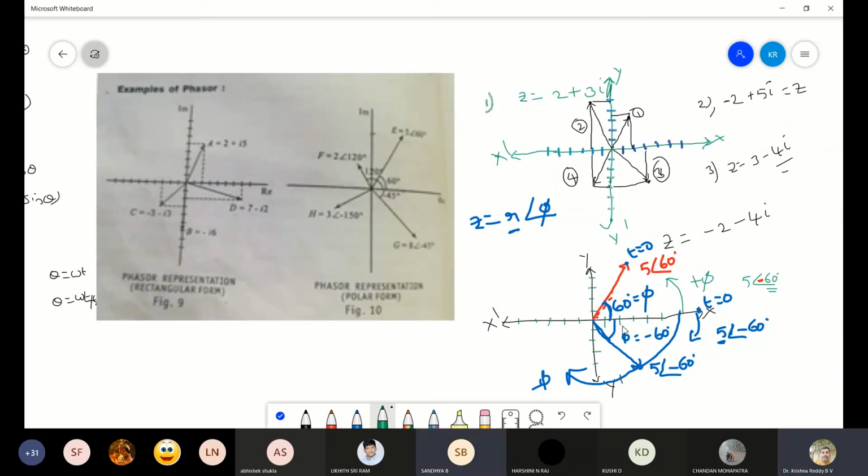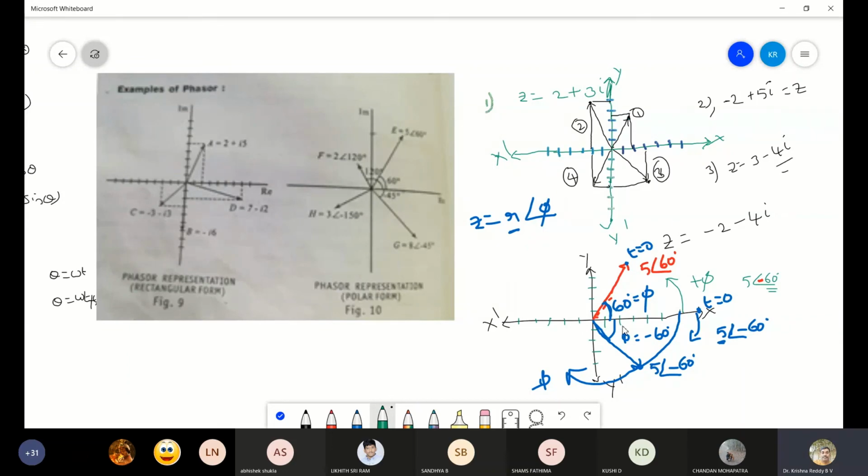Yes, sir. Is it clear? Still, if you have any doubts, you can ask me. If it is clear, there is only one numerical we are going to solve on the forced oscillations. Sir, after we mark the angle, we need to plot the point, sir. Yeah, we need to give the magnitude of the phasor.